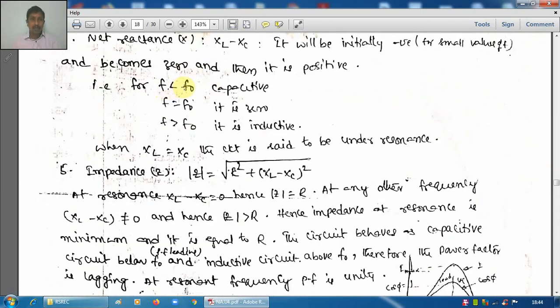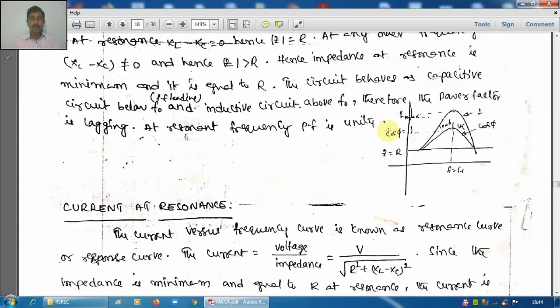For frequency less than f0, the circuit is capacitive in nature. At f equal to f0, net reactance is 0. For frequencies more than f0, that is the resonant frequency, the circuit is inductive.